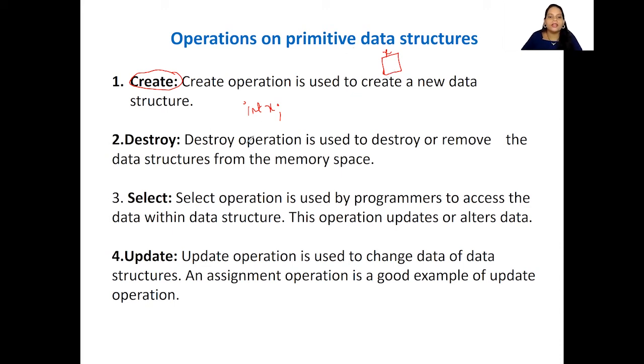Now, destroy. Destroy operation is used to destroy or remove the data structure from the memory space. Usually, when we are done running a program and come out of the program, they automatically get released. Also in C++, we have functions like new and delete. This delete function is used to free the memory allocated using the new operator, which we are going to learn in the coming sessions. When we are learning C++, we are going to see these new and delete functions.